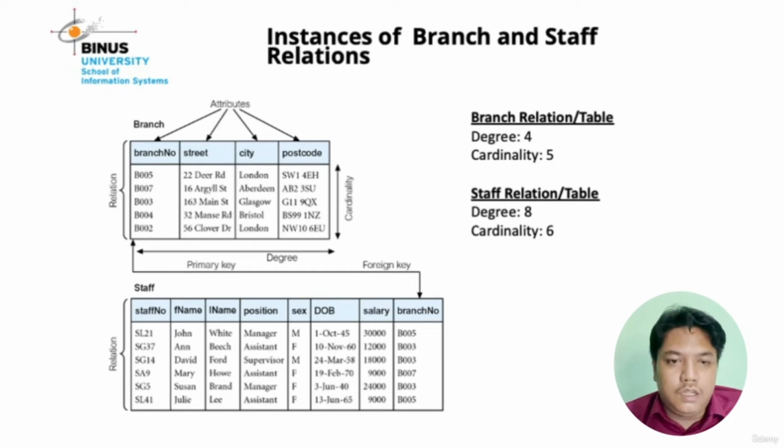Next, the cardinality of the staff table is 6. You can count the total number of rows of the staff relation, which is 6. Okay, this is about degree and cardinality in the relation.